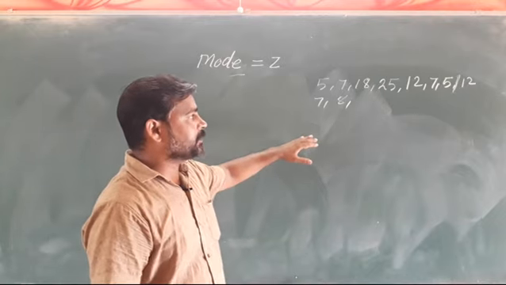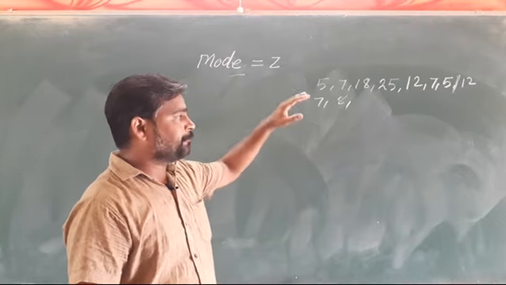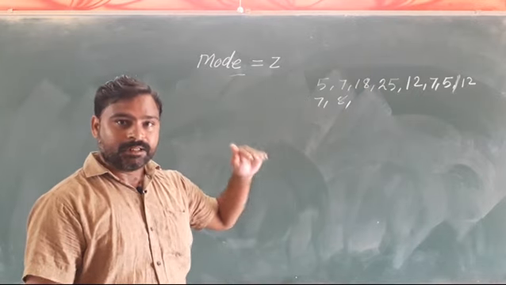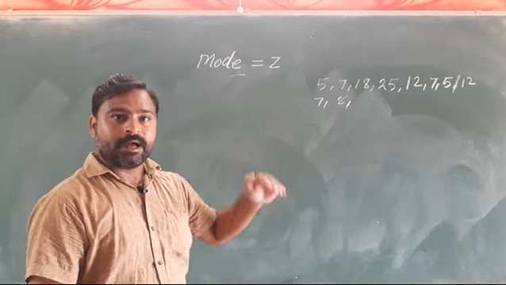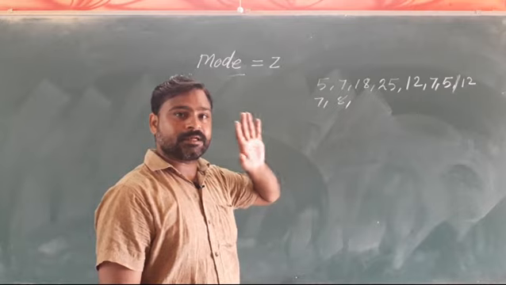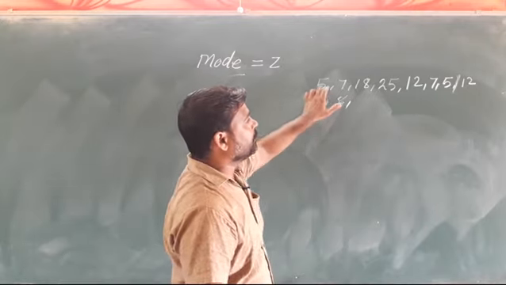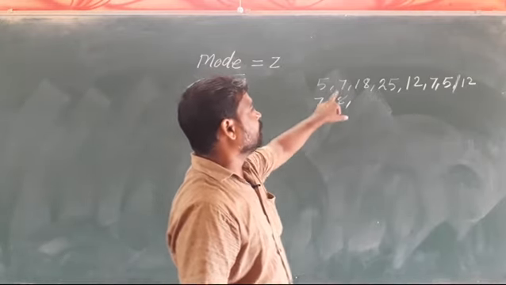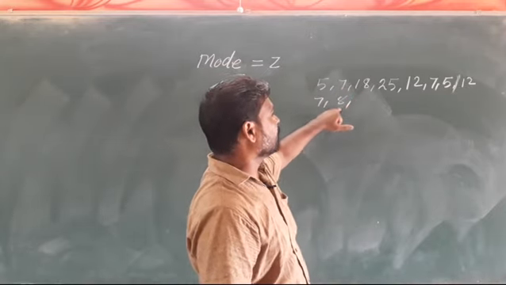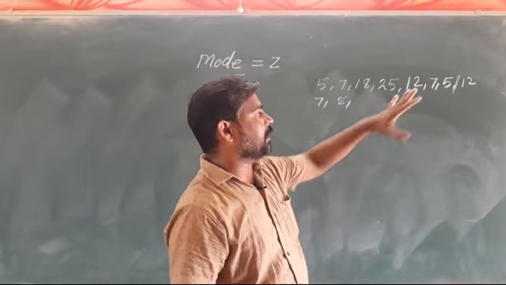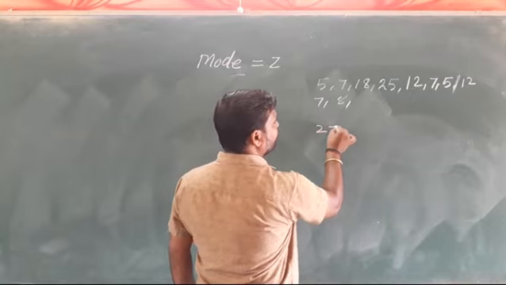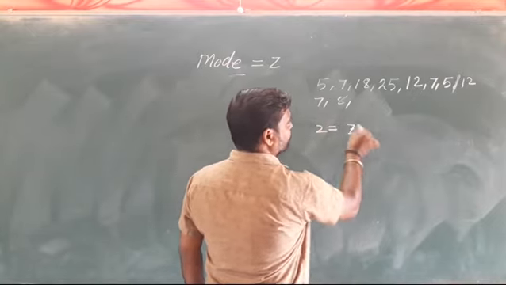In the observation method, we observe the number which has the highest frequency in a data series, and we consider that number as the mode. In this data series, we count which number has the maximum frequency. 5 is occurring 2 times, 7 is occurring 3 times, 8 is occurring 1 time, 12 is occurring 2 times. So 7 has the maximum frequency, so the mode in this data series will be 7.